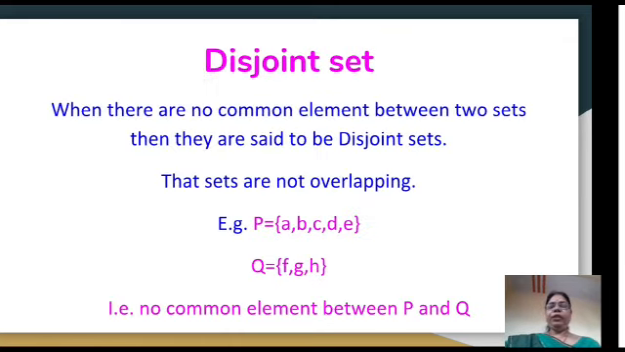Then next is disjoint set. Opposite to overlapping set, if there is no common element in the two sets, then it is known as a disjoint set. For example, P equals A, B, C, D, E, Q equals F, G, H. No element is repeated, no element is common, so P and Q are disjoint sets.